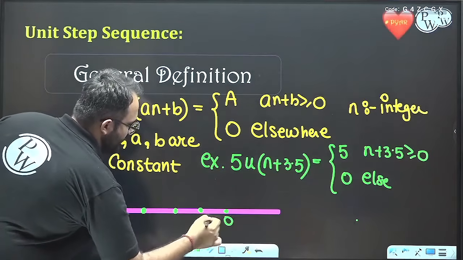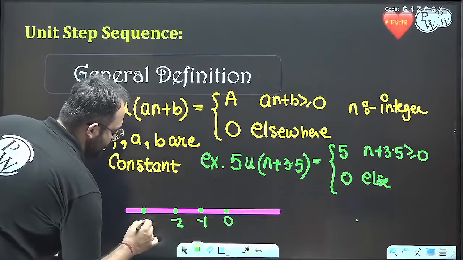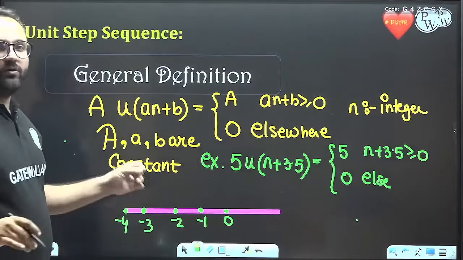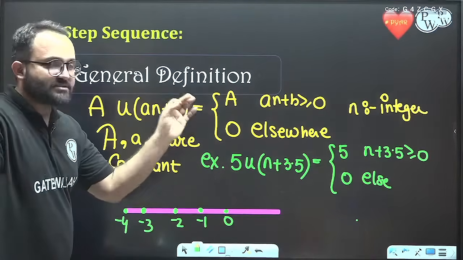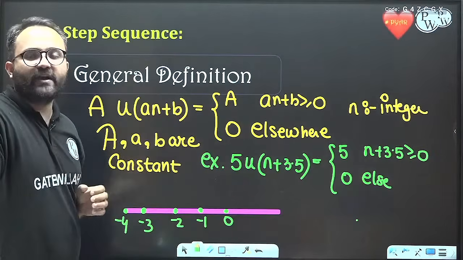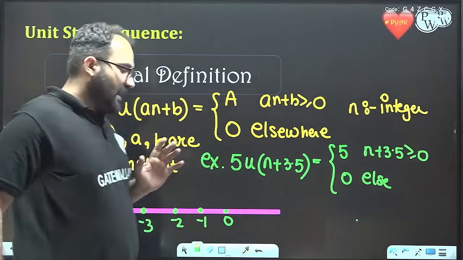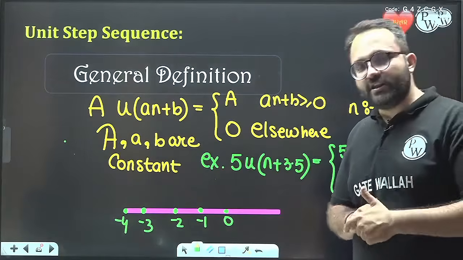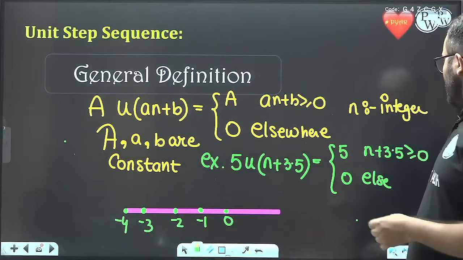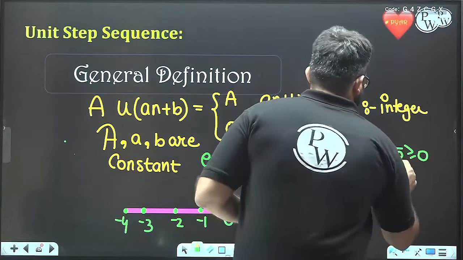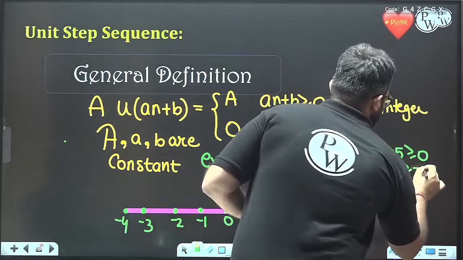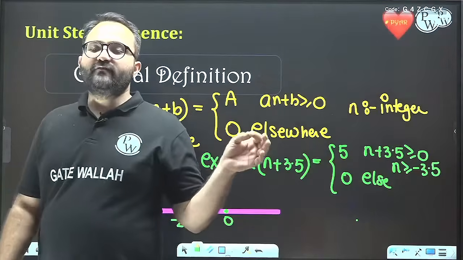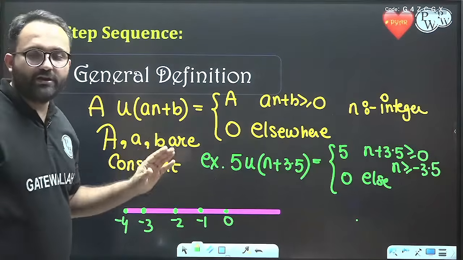So let us say this is 0, minus 1, minus 2, minus 3, and this is minus 4. So will this signal start from minus 3.5? Yes or no? The answer is no, because n has to be integer. So this means n is greater than or equal to minus 3.5. With this condition, it is very important that n has to be integer.